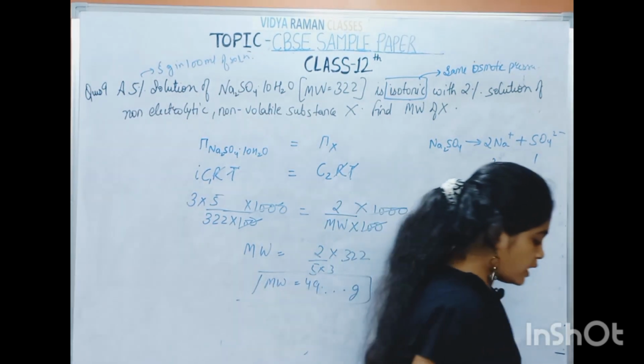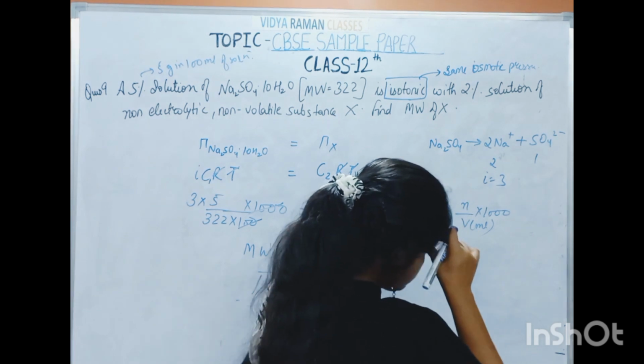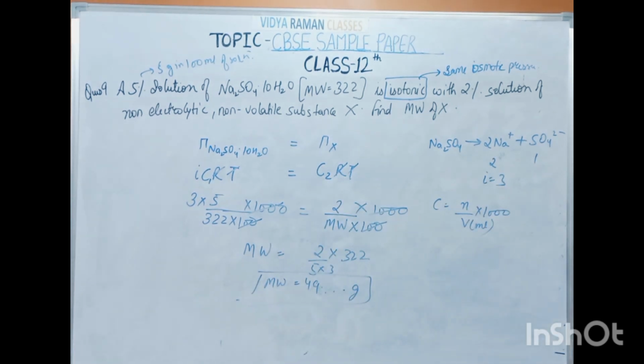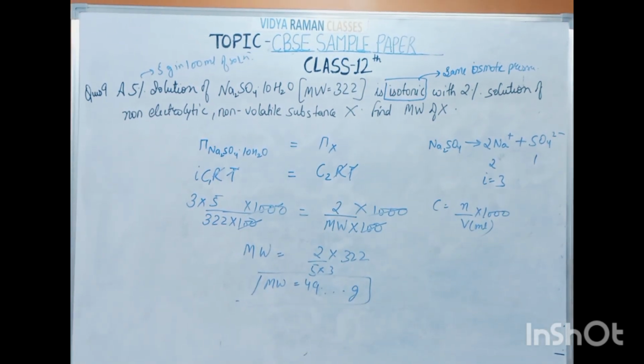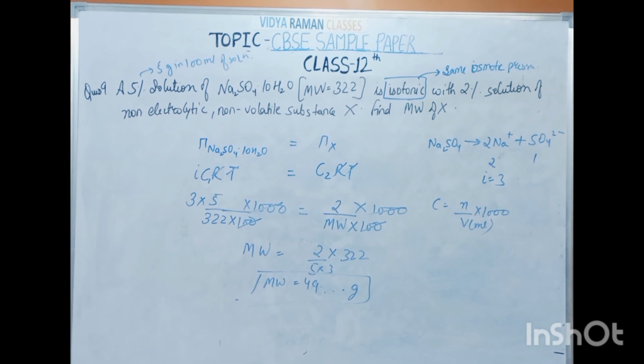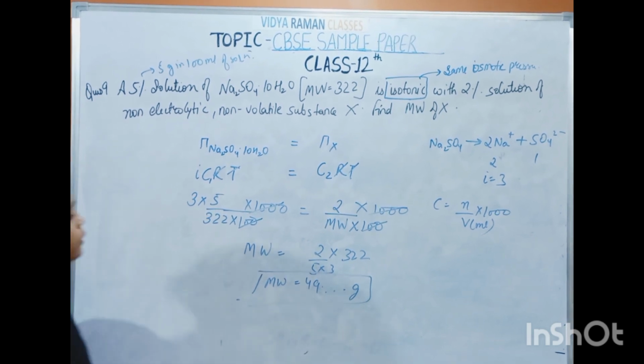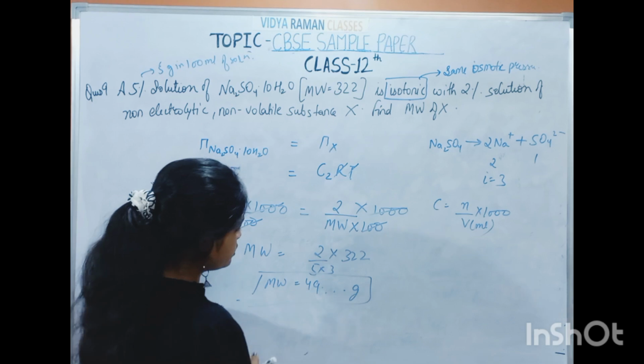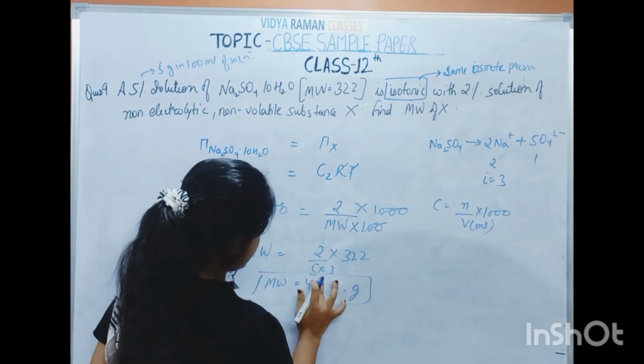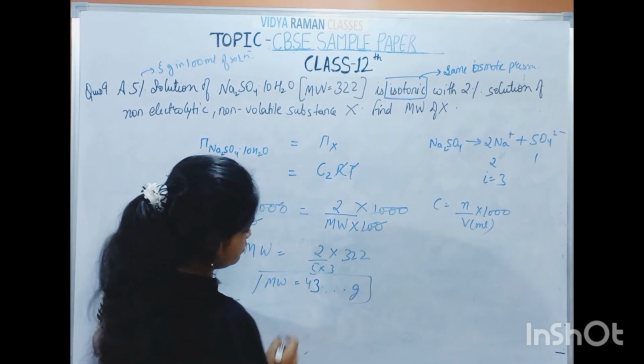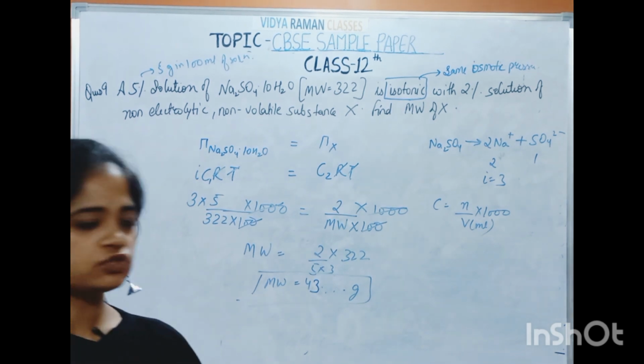Now the next question. In this question, also correct the calculation: it is not 49, it is 43 point something. Just correct the calculation part.